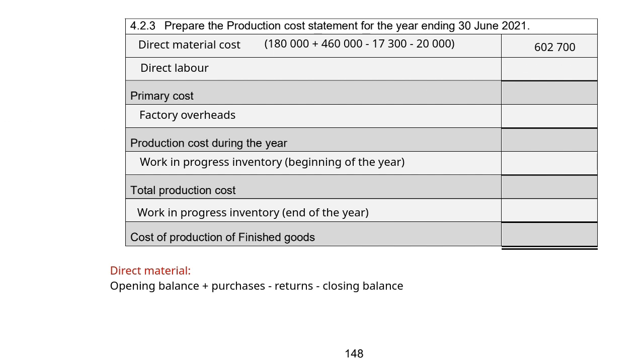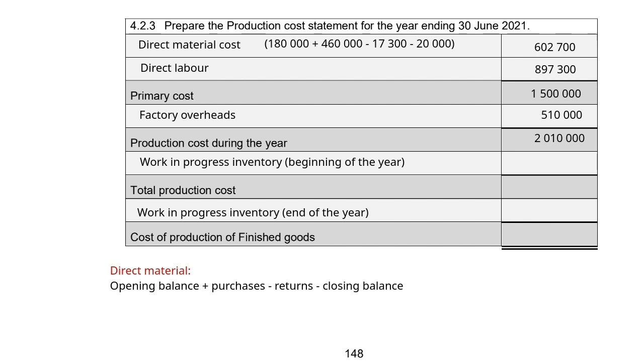602,700 Rand. Our direct labor cost we calculated in 4.2.1 as 897,300 Rand. So our primary cost will be those two costs added together, and that will give you 1.5 million Rand. Our factory overheads we calculated in 4.2.2 as 510,000 Rand. So our production cost during the year, if we add those two amounts together, it's